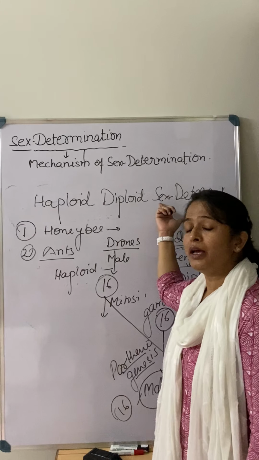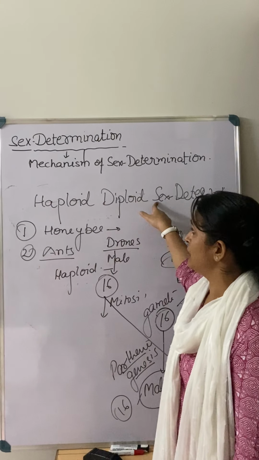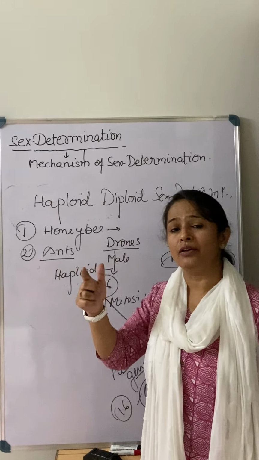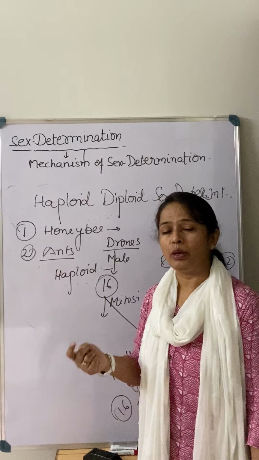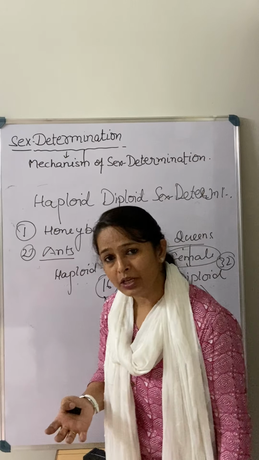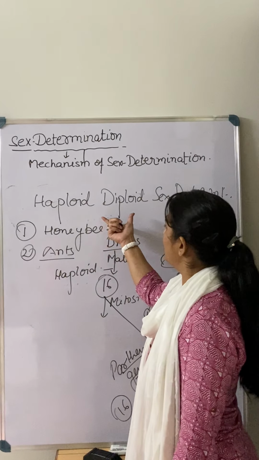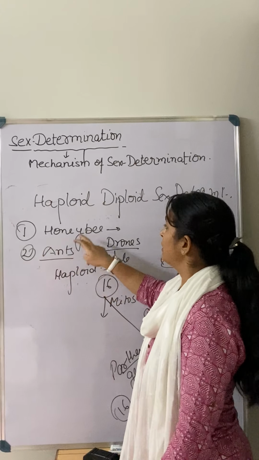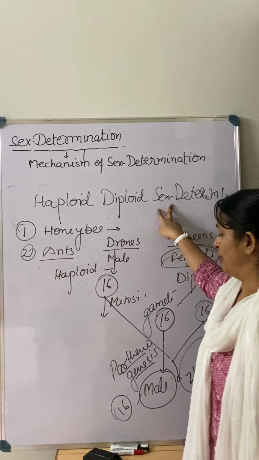So children, today I have told you about sex determination, a very simple topic that I have explained to you. In that I have told you male heterogamy, female heterogamy, sex determination in human beings, and a very unique type of determination that is present in where? In the honeybee and ants, that is haploid diploid sex determination.